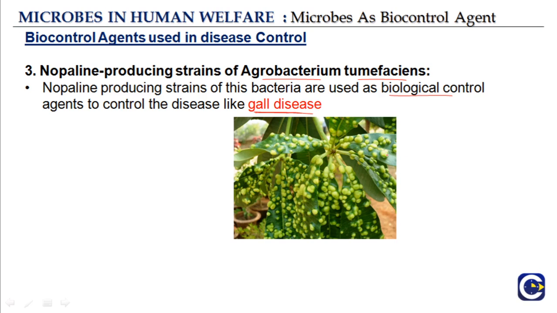So what is basically gall disease? There are these small ball-like things, you know, that are developed because of the presence of certain pests. And when a plant has such kind of a disease, then the nopaline producing strains of this bacteria are used as biological control agent to control the gall disease. So see, these microorganisms as biocontrol agents are so interesting, like they treat most of the plant diseases, they help in proper growth of plants, they kill the pests, you know, so they are used in human welfare and also as biocontrol agents in plants.